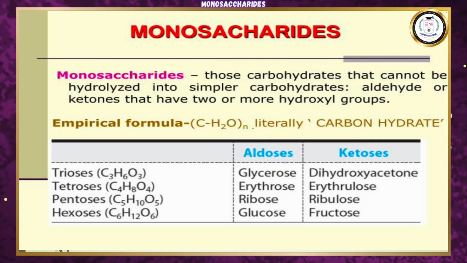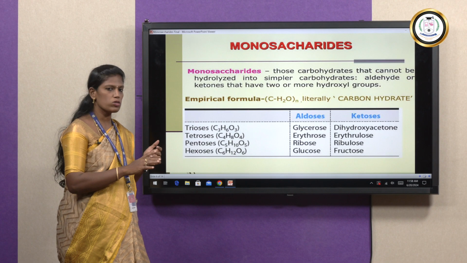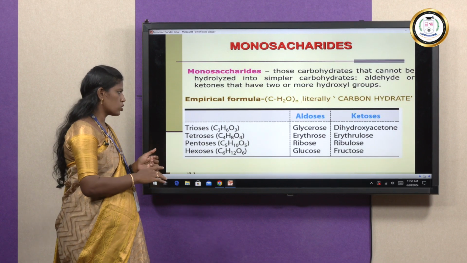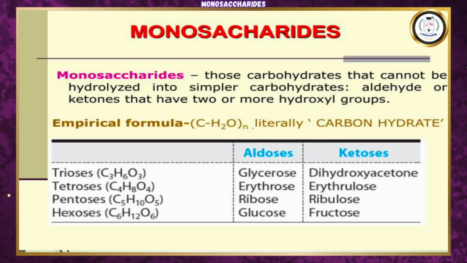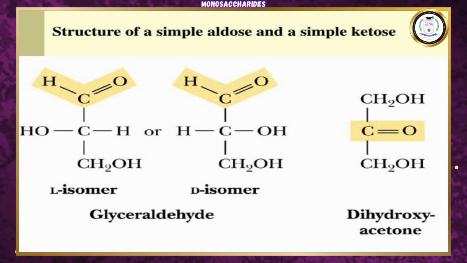In tetrose, erythrose is an example of an aldose and erythrulose is an example of a ketose. In pentose, ribose is an example of an aldose and ribulose is an example of a ketose. In hexose, glucose is an example of an aldose and fructose is an example of a ketose. These are the structures of the triose sugars. The first one is glyceraldehyde, the second one is dihydroxyacetone.